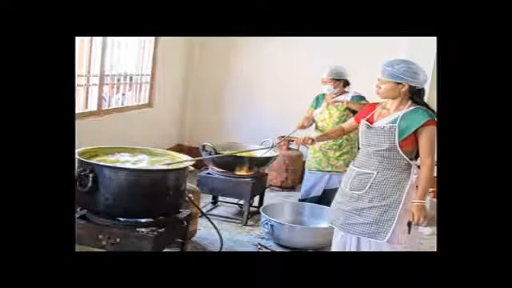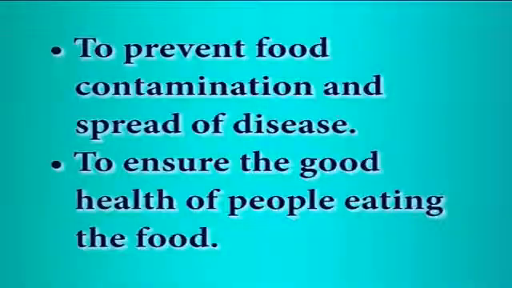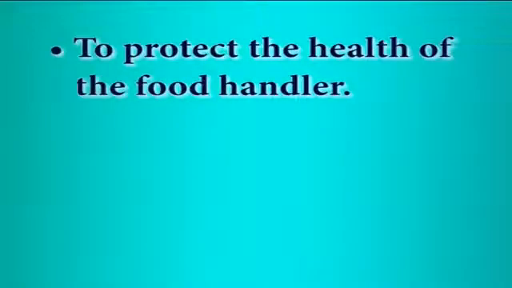The same principle should also be practiced at domestic premises. The importance of good food handlers' hygiene is to prevent the food contamination and spread of disease, to ensure the good health of people eating the food, and to protect the health of the food handlers.